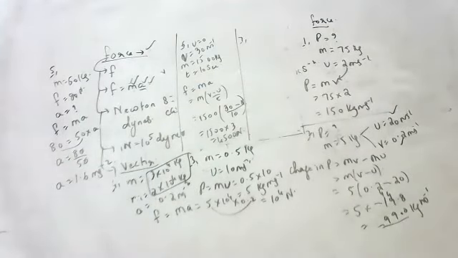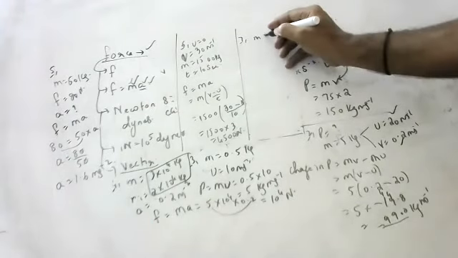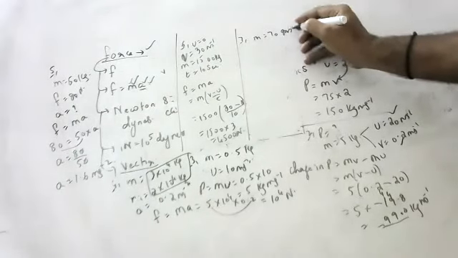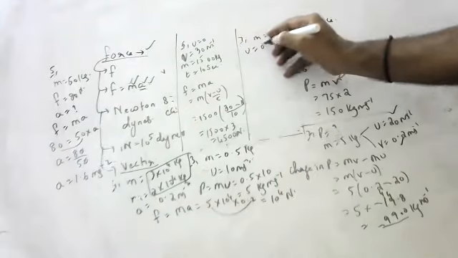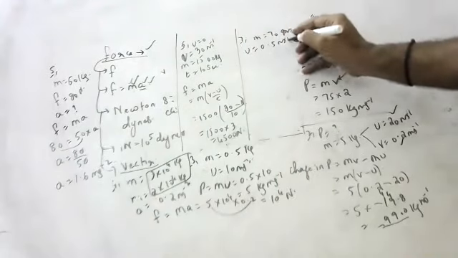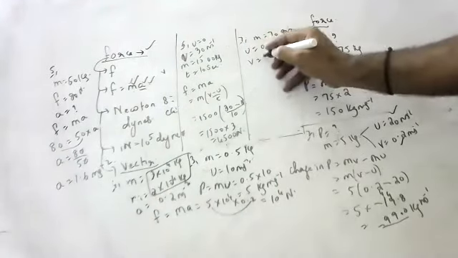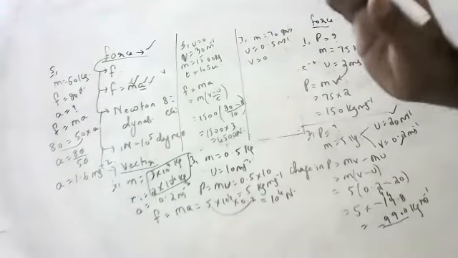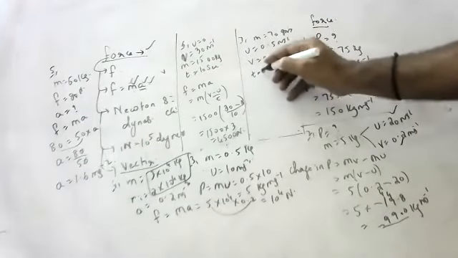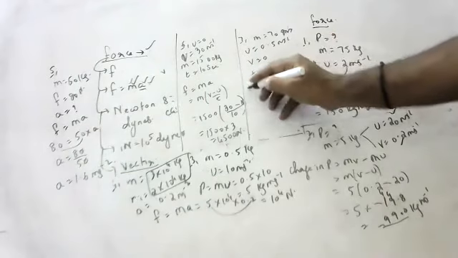Yes, sir. A cricket ball of mass 70 grams moving with a velocity of 0.5 meters per second is stopped, means final velocity 0, in 0.5 seconds. Find the force applied.